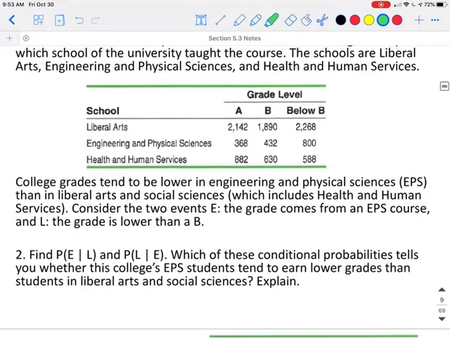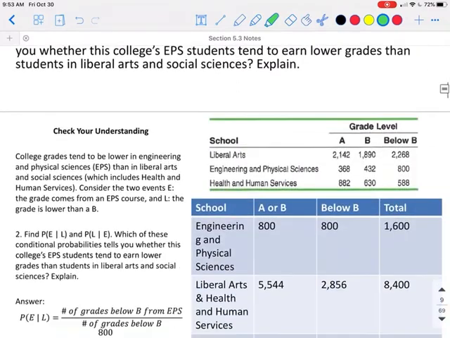We need to find the probability that a student is in engineering given that they got a grade below a B, and we need to find the probability that they got below a B given that they are in engineering. Which of these conditional probabilities tells us whether the college's engineering and physical science students tend to earn lower grades than the students in liberal arts and social sciences?